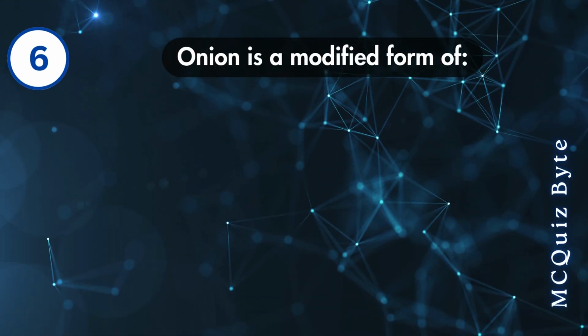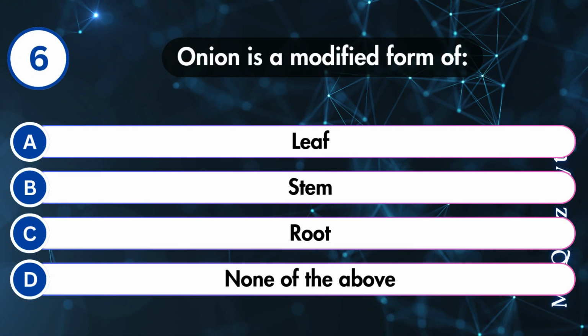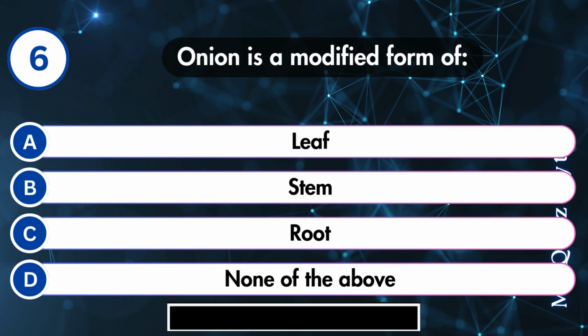Onion is a modified form of leaf, stem, root, or none of the above. Correct answer is B.